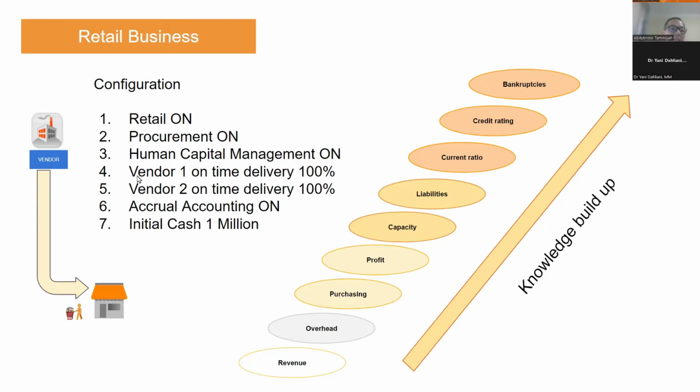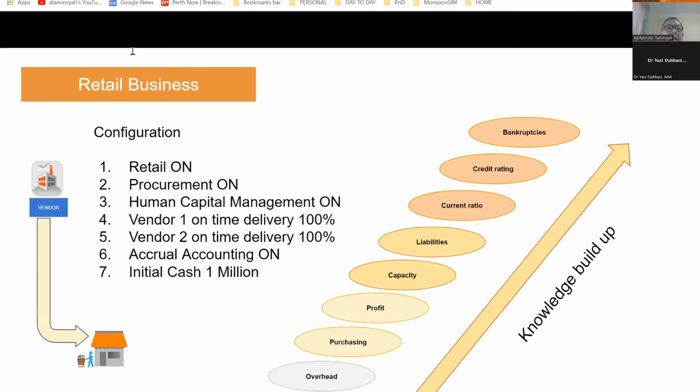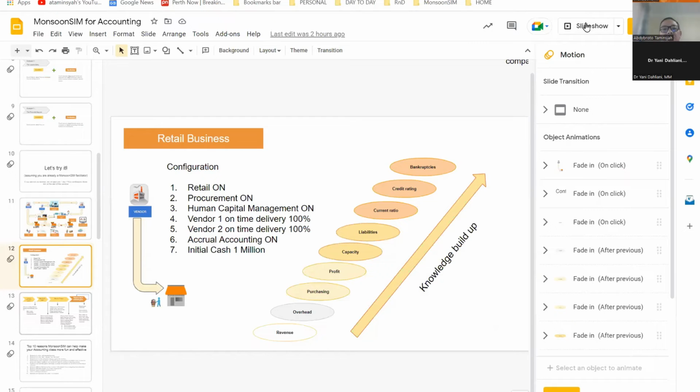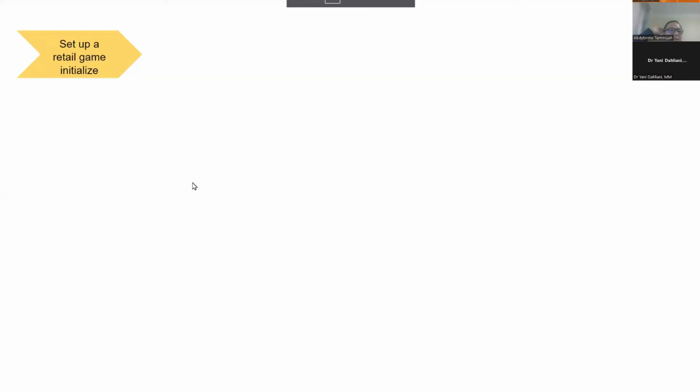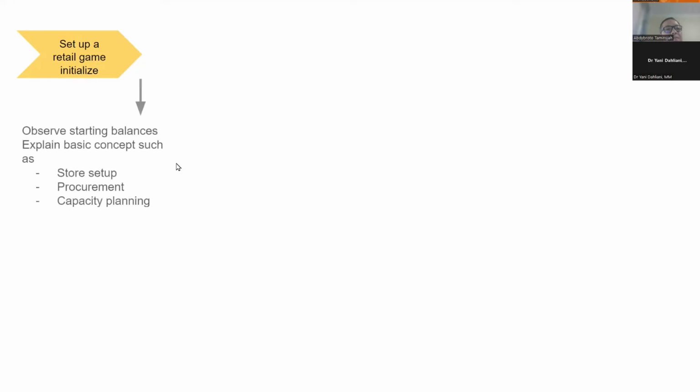So let's go back to the game. I have this little roadmap to share. So I'm going to set up a retail game and initialize, which is what I'm doing now. And then I will observe the starting balances. I'm going to explain the basic concepts such as store setup, procurement, and capacity planning.